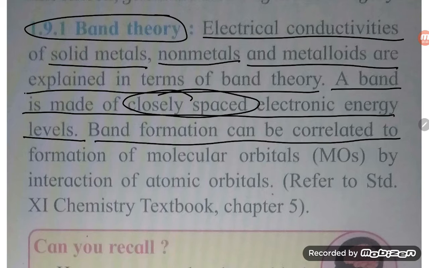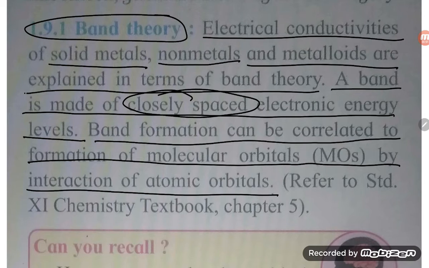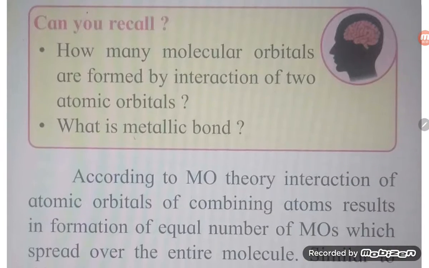Band formation can be correlated to the formation of molecular orbitals by interaction of atomic orbitals. Refer to standard 11; let's have a look.